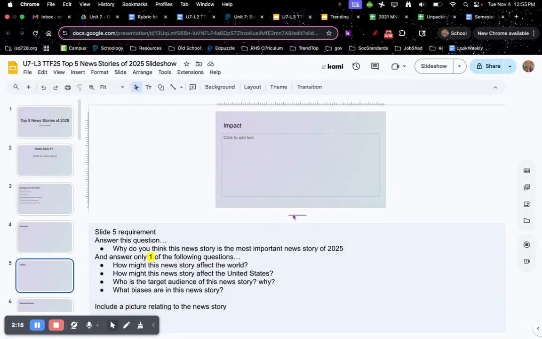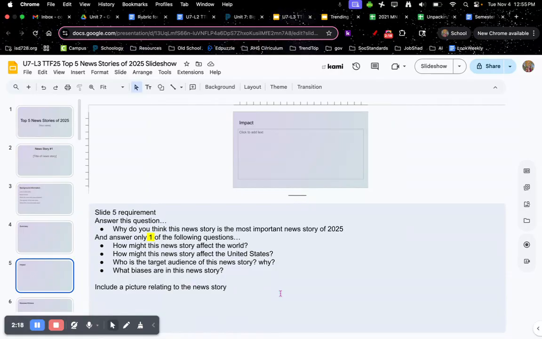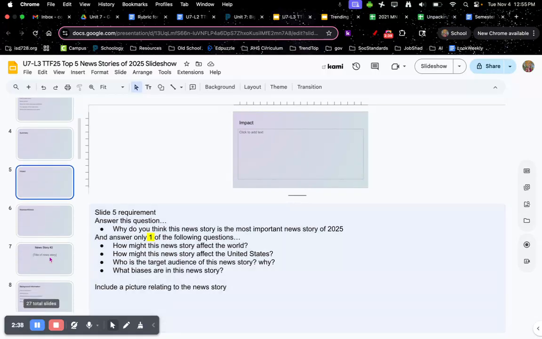Same thing with impact. Slide open those speaker notes. You are going to answer this question: why do you think this news story is the most important news story of 2025? And then answer only one of the following questions. How might this news story affect the world? How might this news story affect the US? Who is the target audience of this news story and why? And what biases are in this news story? And then include a picture.